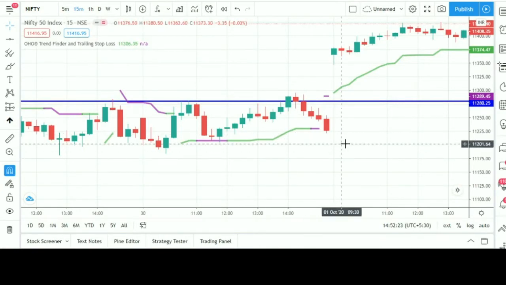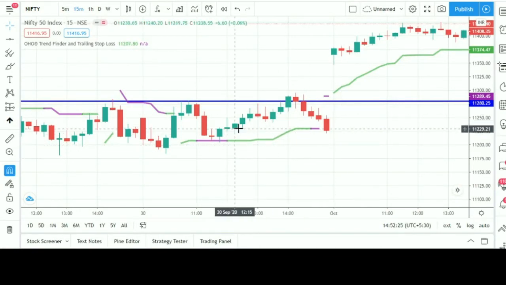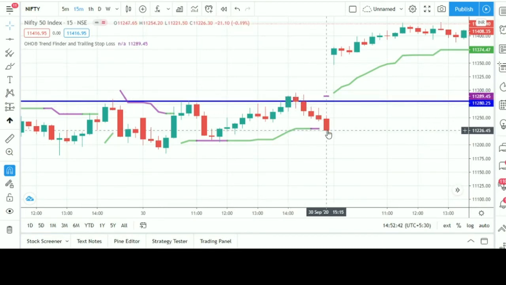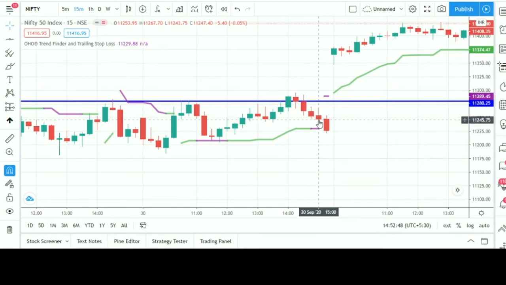Now again, we have this candle closed above the line and we have entered the trade at 11,289, and the market goes below this line. Here in this candle it changed to purple color, so we can exit here also, but we can wait till the